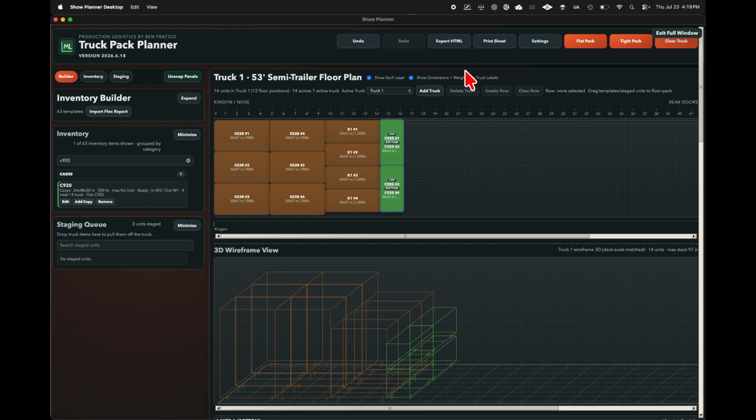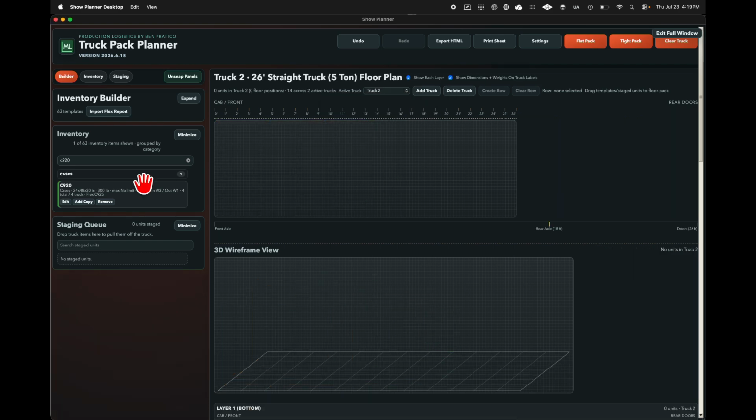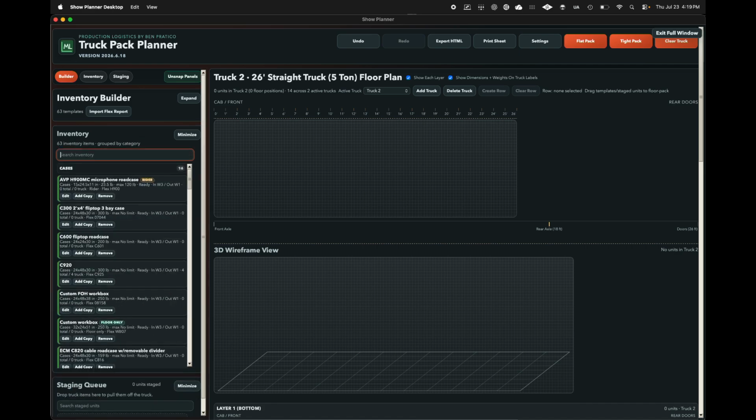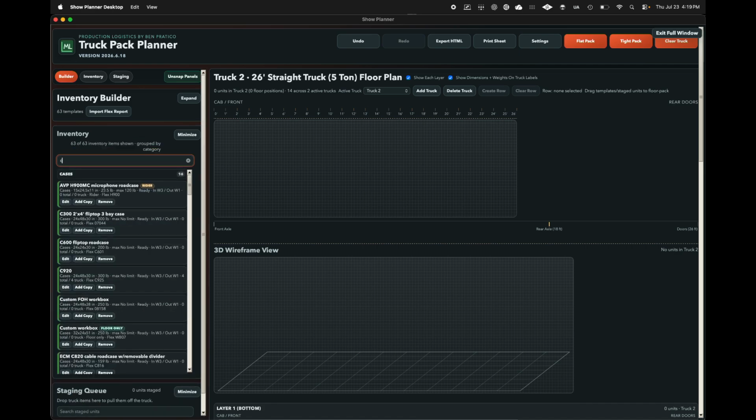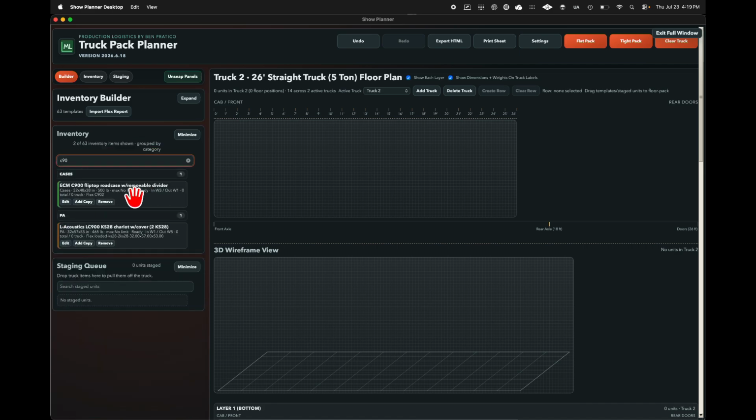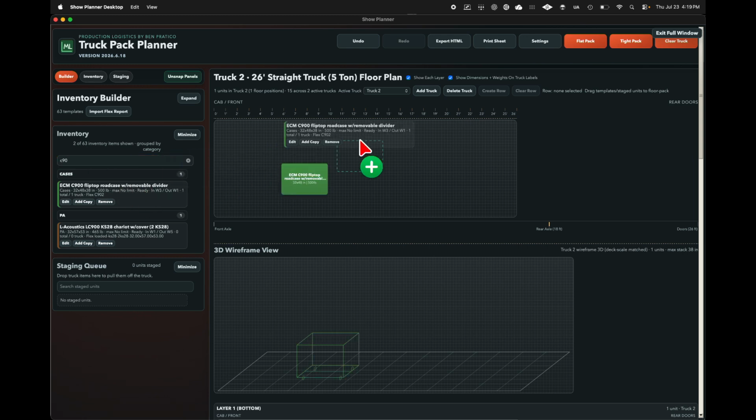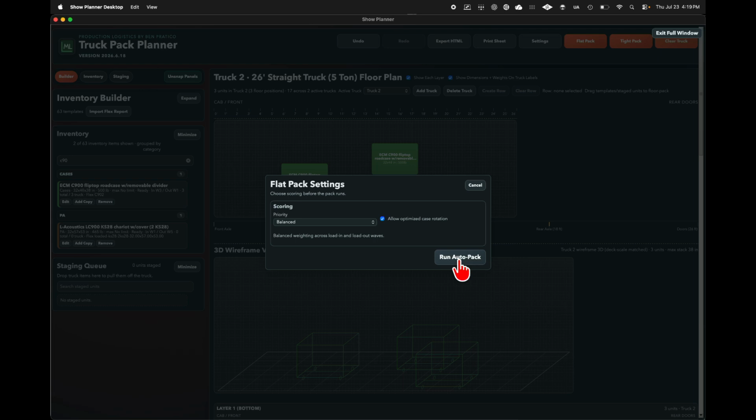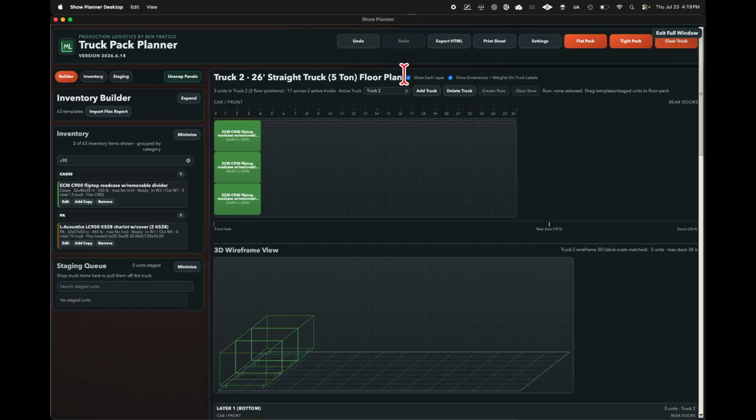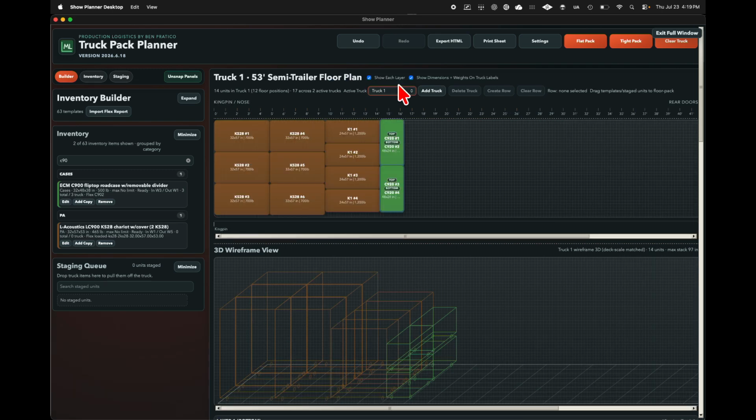We can also go ahead and add another truck. So we can go ahead and say the second truck is a 26-foot truck. And this one's going to get some C900s. Flat pack that. I'll go back to truck 1.